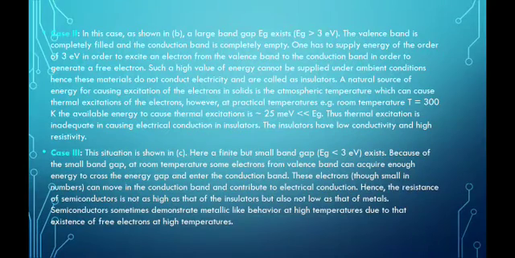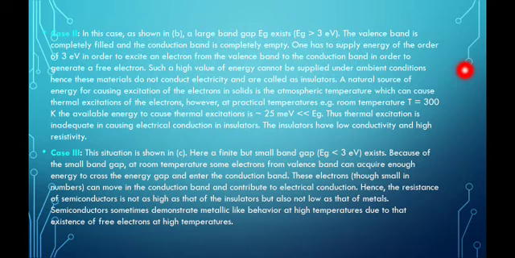Okay, so case third. In this situation shown in C, a finite but small band gap, that is, an energy gap less than 3 electron volt, exists. Because of the small band gap, at room temperature some electrons from the valence band can acquire enough energy to cross the energy gap and enter the conduction band.